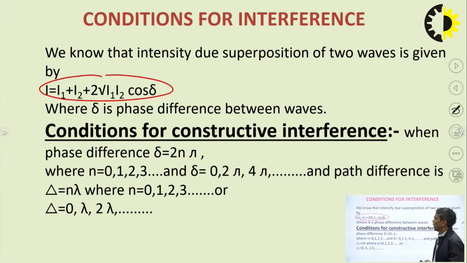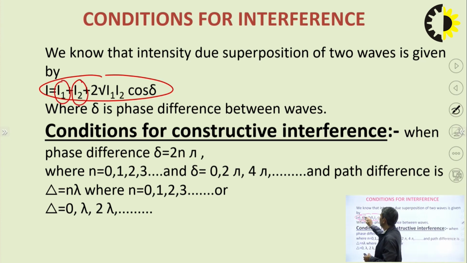I is the resultant intensity, I1 is the intensity of the first wave, I2 is the intensity of the second wave, where delta is the phase difference between the two waves.